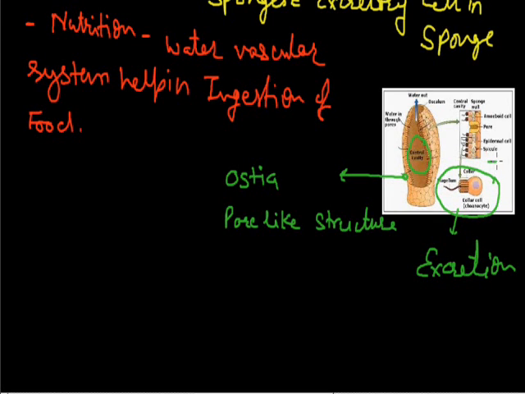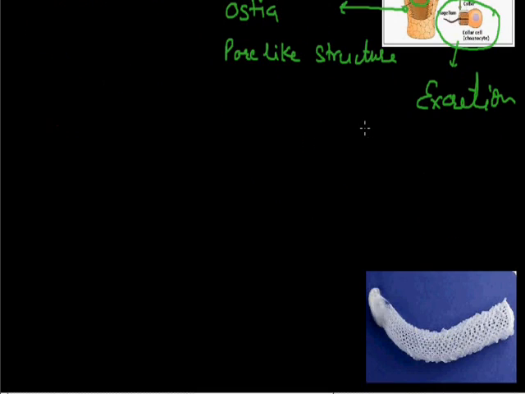Another important feature we discussed already is spicules. Spicules are made up of calcium carbonate. They help in protection, and they are present in the outermost skin, or we call them a skeleton inside the living being. So these animals have such types of structures. And this is the osculum, this opening is known as the osculum, through which water comes out from the body. So ostia and osculum are the parts of the water vascular system in which the water canals open outside the body.